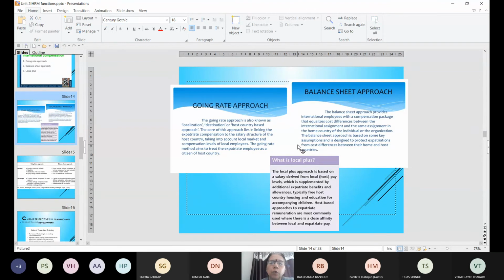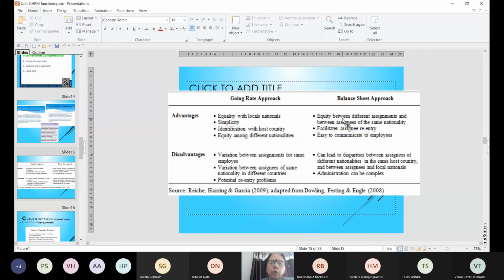Now all these approaches have their own advantages and disadvantages. Which approach to be used will depend on the requirements of the multinational organization. If you are using the going rate approach, there is an equality with the locals, यानी जो local people को मिल रहा है वो ही इनको मिलेगा. Then this approach is very simple, इसमें कुछ ज़्यादा calculation करने की ज़रूरत नहीं है. The employee will identify with the host country and there will be equity among people with different nationalities.